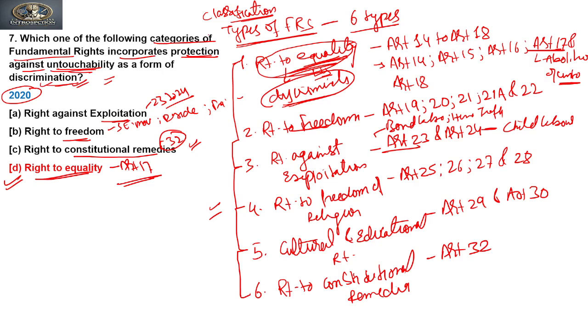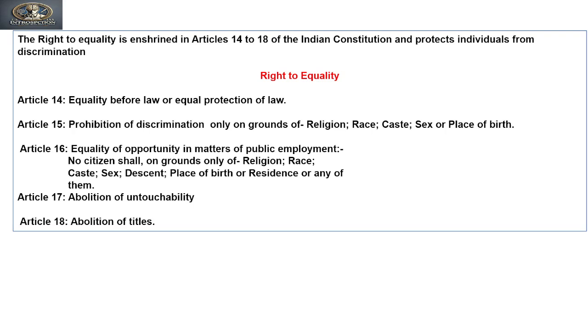So discrimination, that is right to equality, is from Article 14 to 18 of the Constitution. Clear? Now here, if you see, a detailed description of the right to equality has been provided. Right to equality is enshrined in Articles 14 to 18 of the Indian Constitution and protects individuals from discrimination. Article 14 is equality before law or equal protection of law.